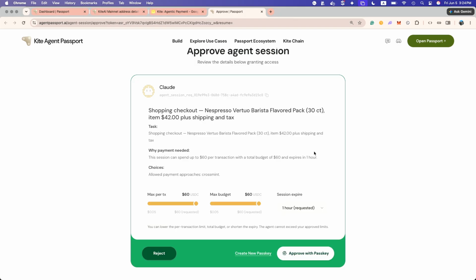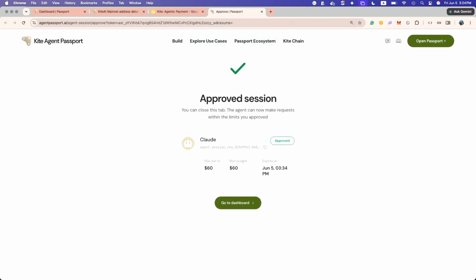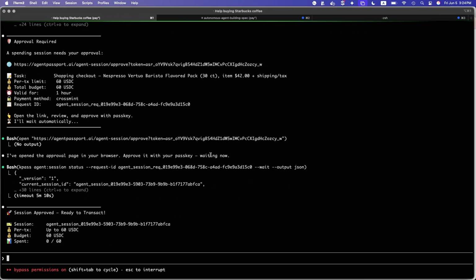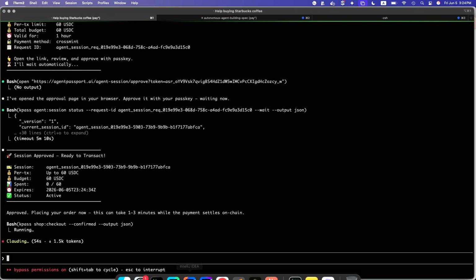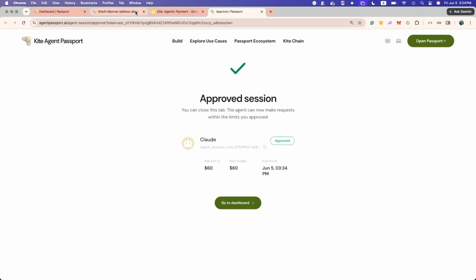It's asking me to sign this transaction. Here it's asking me how much money is being spent, where I'm shopping from, and what it's for. In this case, I need to use my passkey to prove that I'm human, and then it will do the shopping for me.